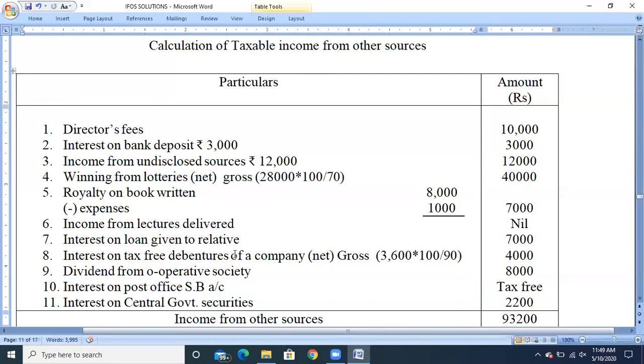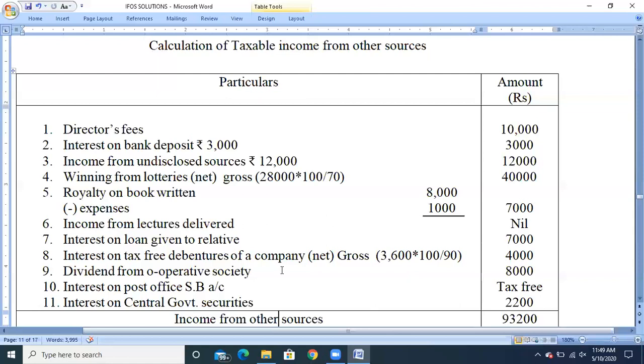Next, interest on loan given to a relative. Such income is not taxable in the first four heads of income, so definitely it will be taken to the fifth head of income called income from other sources. So 7,000 will be taxable under the head income from other sources.